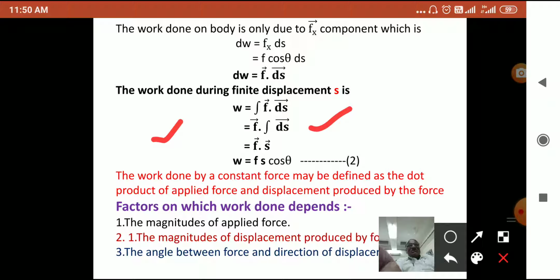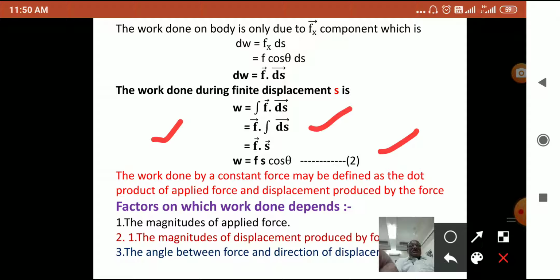So here F is a constant force, so it can be taken outside. F dot ds, and the total integral of ds will be capital S, so W will be F dot S. This is equation number 2, W equal to FS cos theta. Now in the first case we have seen W equal to F into S, because here theta is 0. In general, if theta is the angle, work done will be given by equation number 2, W equal to FS cos theta. So work done by a constant force may be defined, from this equation, as the dot product of the applied force F and the displacement S produced by this force.